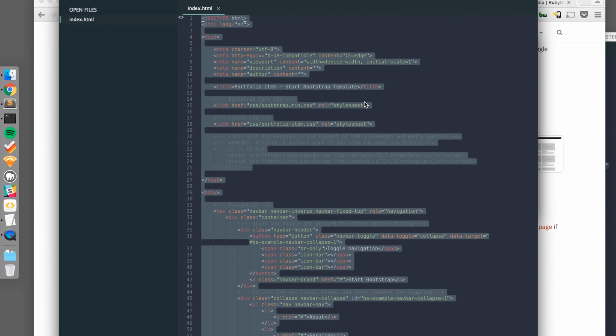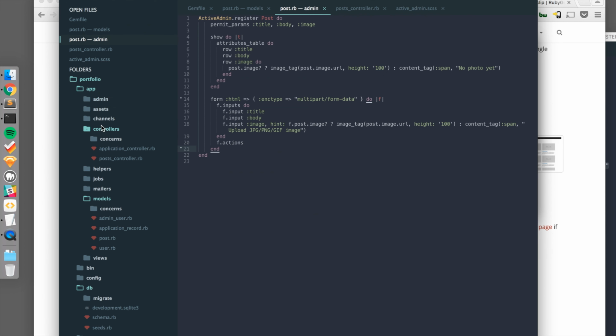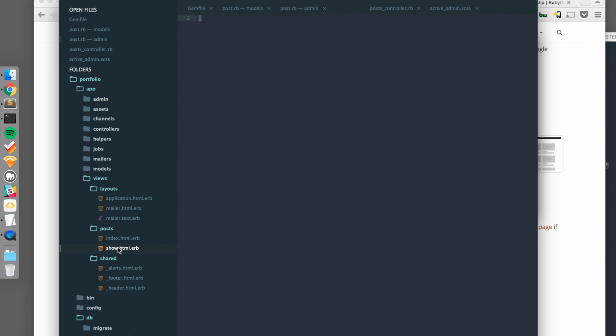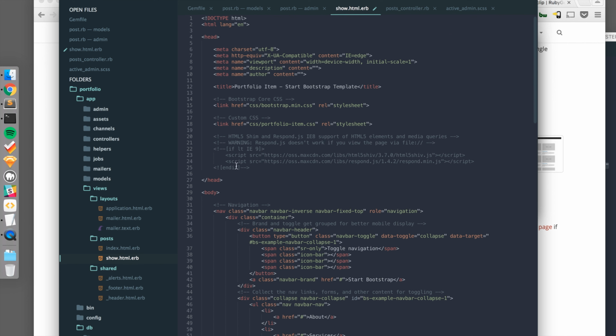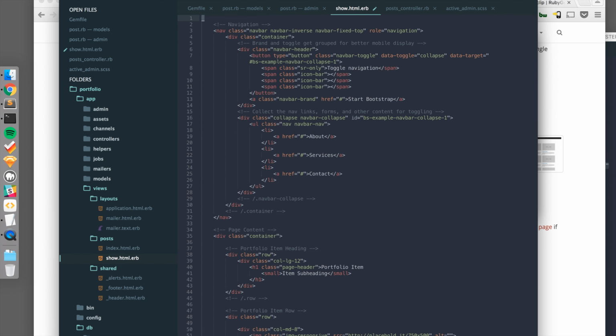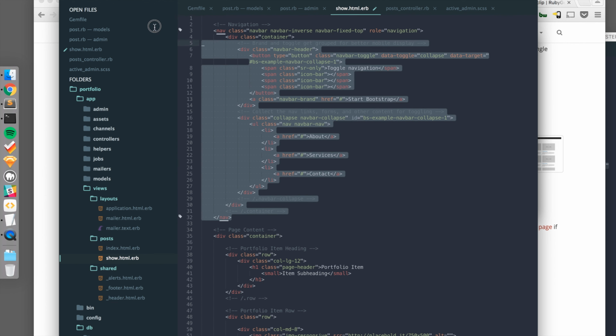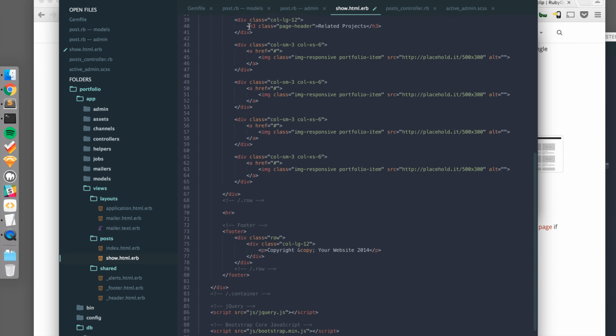Select everything again, copy that. This time we will paste it into our app, views, post, show.html.erb. And like last time, we'll start getting rid of information we don't need. So we don't need the body, don't need navigation, just need page content.